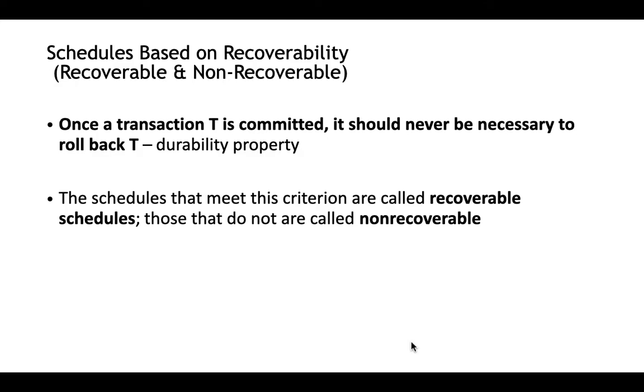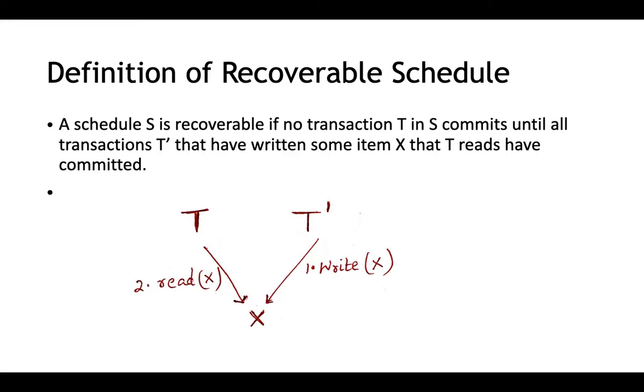So let's try to analyze this using an example. But before moving into that, let's see how we can categorize a schedule as recoverable. As we saw, recoverable schedule means the schedules that once committed need not be rolled back. So that is what we mean by recoverable schedules. The first thing is, let's try to read the definition and then go to the example. A schedule S is said to be recoverable if no transaction T in S commits until all transactions T dash that have written some item X that T reads have committed. So reading the definition as such doesn't make sense. So let's try to understand using an example.